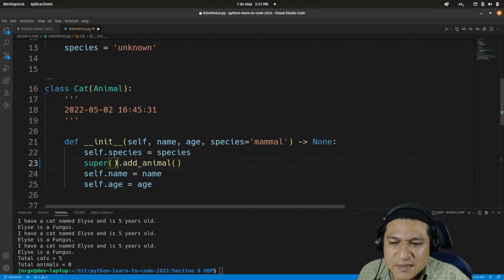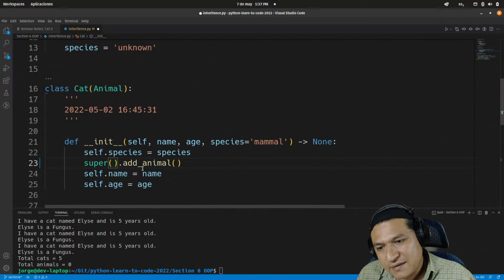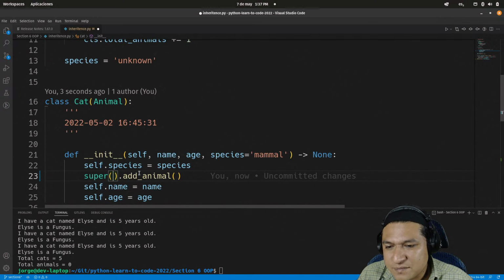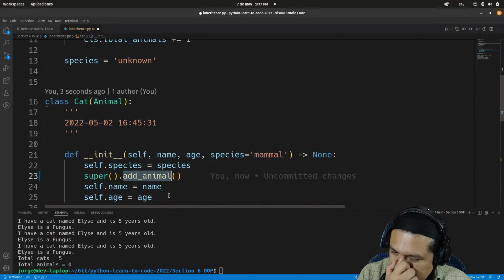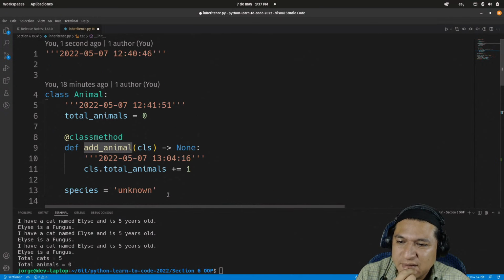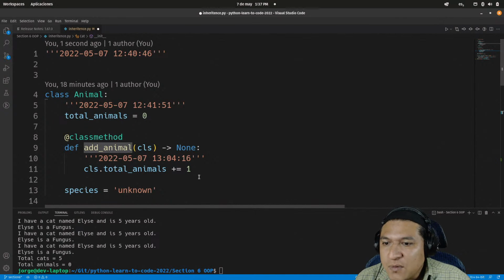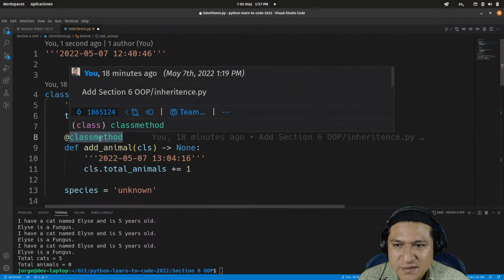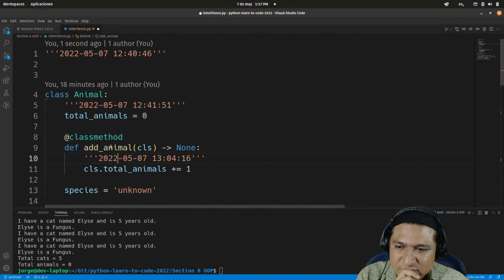Do I need to pass something here? Super. And then I run this class method. Wait a minute. I'm wrong. The decorator is wrong, I think. Wait, if I use class method, I might.